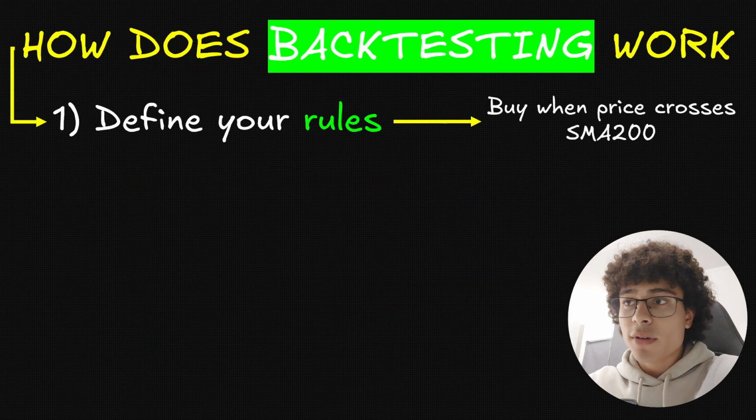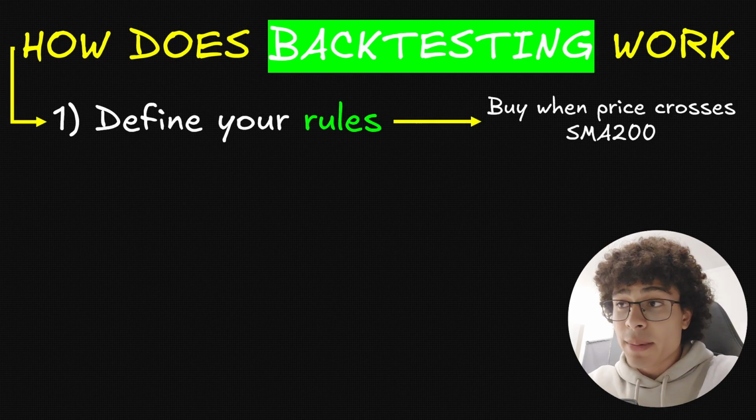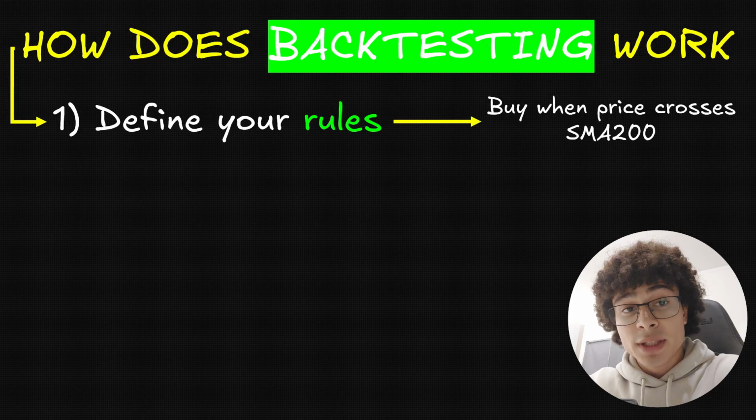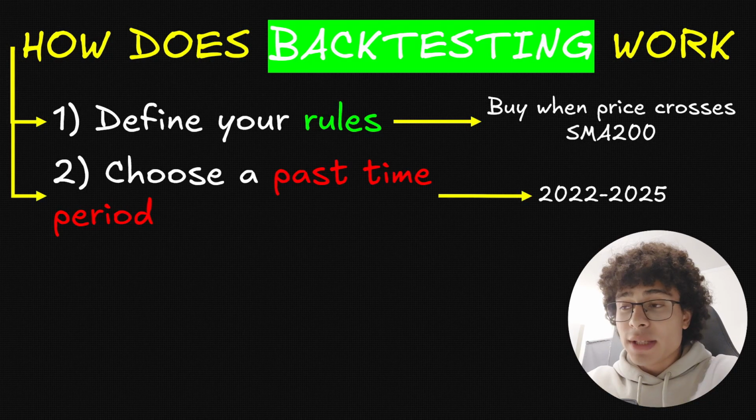So the first step of backtesting your strategy is to define your rules. Your rules will dictate what you do when you do it. So for example, a rule can be buying when the price crosses the SMA 200. SMA 200 meaning simple moving average, and the 200 means on the last 200 units of time. So every time the price of the coin you hold crosses the average price of the last 200 units of time, well, you buy. Now secondly, you have to choose a past time period.